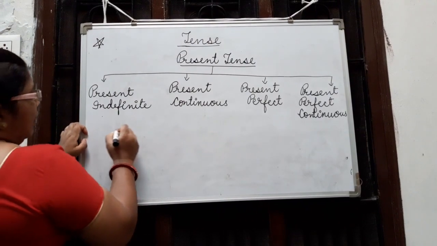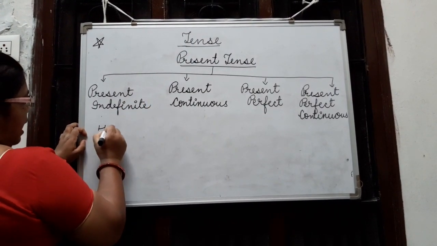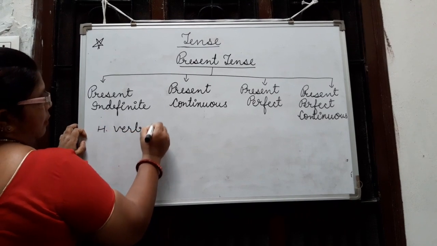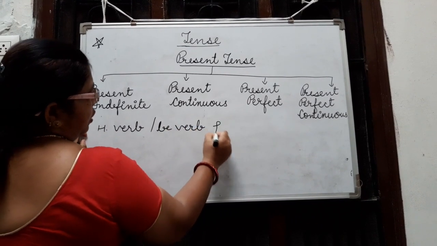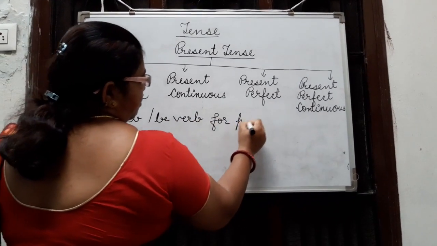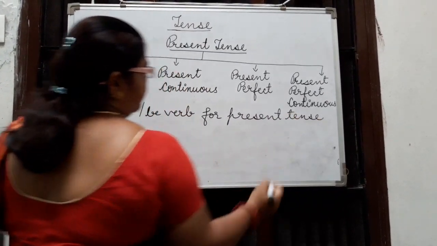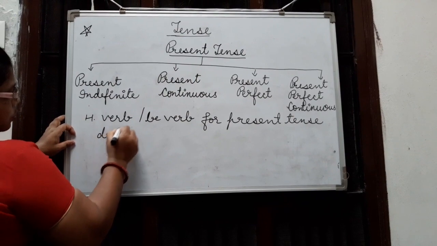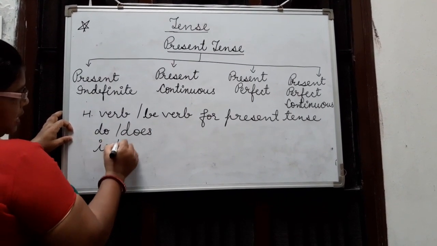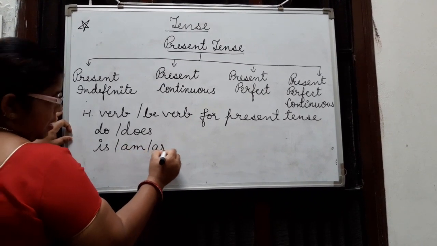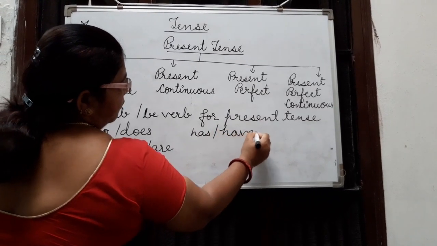First of all, I will tell you the helping verbs for present tense. Helping verb or be verb for present tense: do, does, is, am, are, has or have.